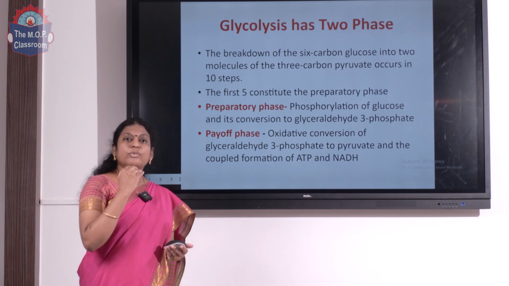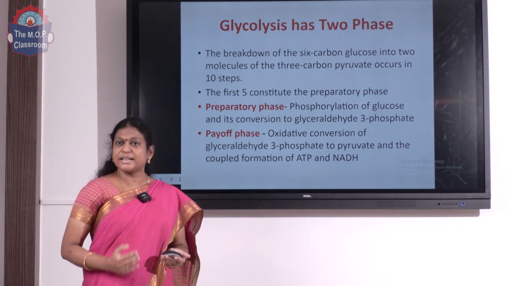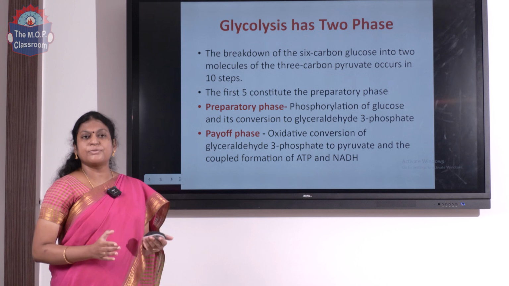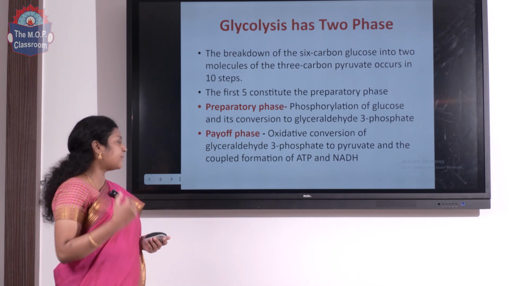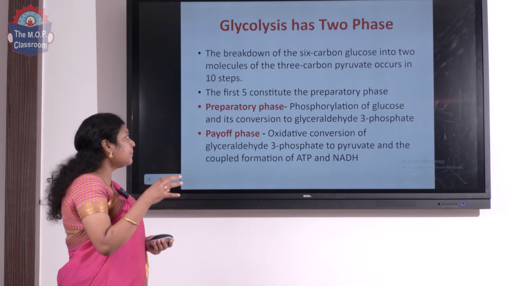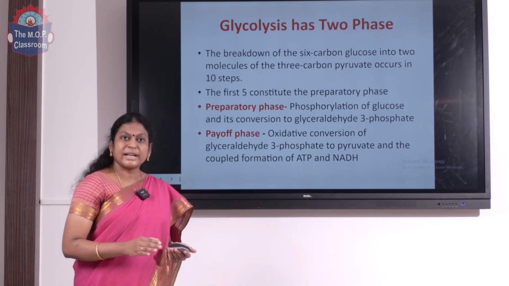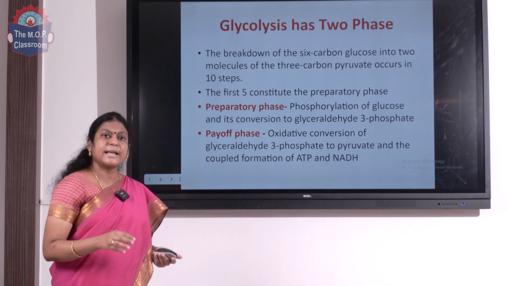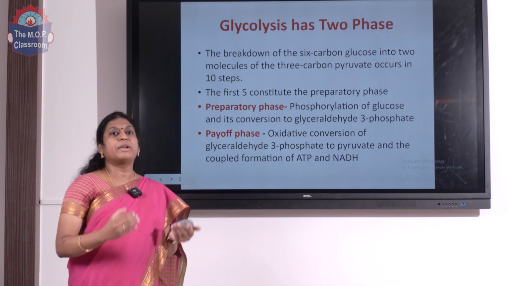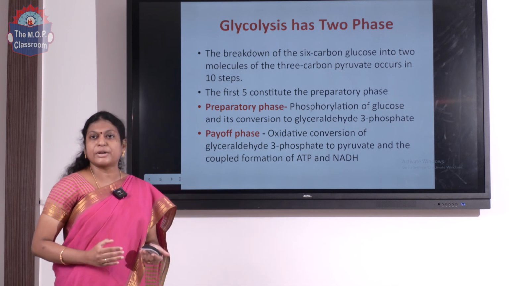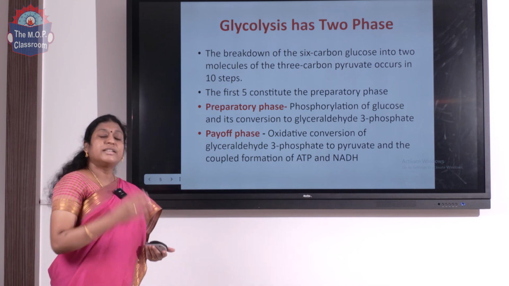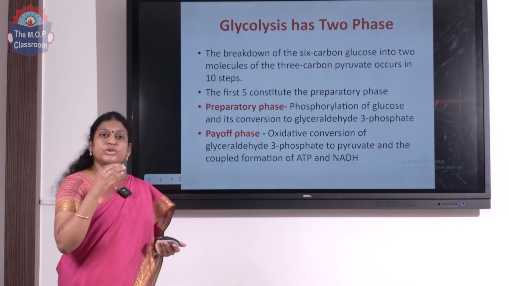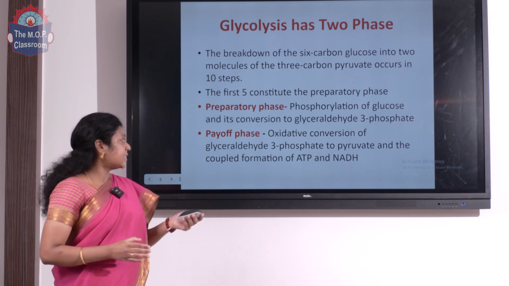Now, when we talk about glycolysis, we can say it has two phases. The reaction involving glucose breaking down to pyruvate has 10 steps in it. We can put them into two phases, preparatory phase and payoff phase. The first 5 steps fall under the preparatory phase and the next 5 steps fall under the payoff phase. In the preparatory phase, glucose is phosphorylated to glucose 6-phosphate and then it is converted to glyceraldehyde 3-phosphate. In this step, we are going to invest some energy to break down our glucose. So, that is why we call it the preparatory phase. In the payoff phase, there is an oxidative conversion of glyceraldehyde 3-phosphate into pyruvate, and it is during these steps that ATP and NADH are produced.